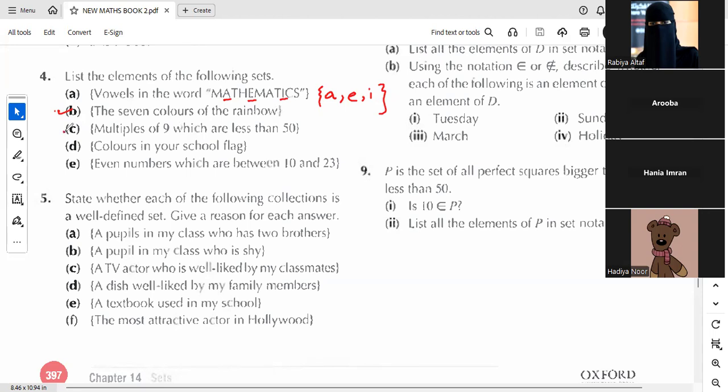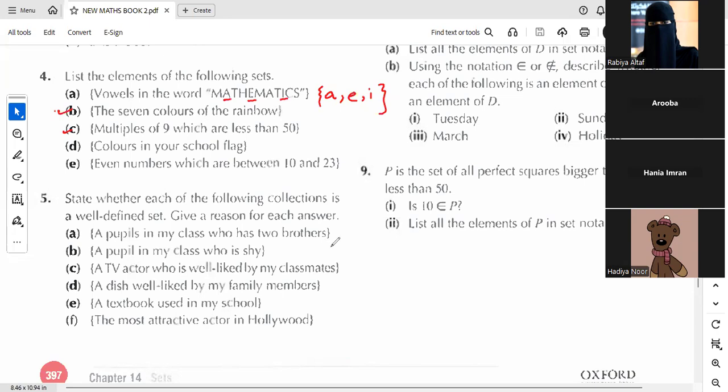Look at C part now, multiples of 9 which are less than 50. Umme Hania, can you tell me your answer? Okay.